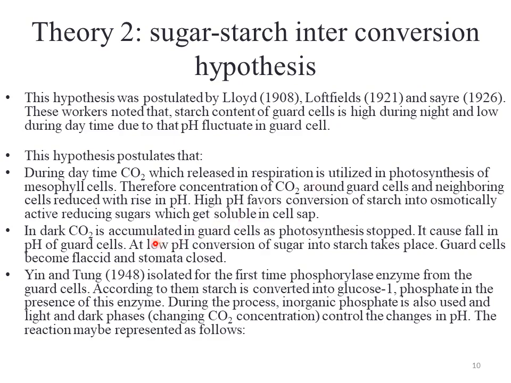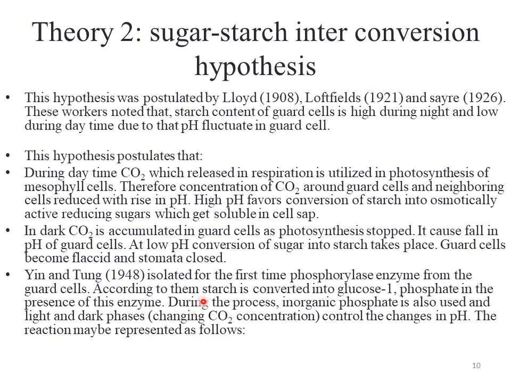While in the dark, there is the maximum concentration of carbon dioxide, and there is no sunlight and no photosynthesis, and in the presence of carbon dioxide, it gets converted into carbonate by the use of different enzymes, and as a result pH gets lower in the guard cells, and it becomes acidic, and due to this acidity, sugars also get converted into starch, which puts pressure on the guard cells, and due to this acidity of the pH and the presence of more starch as compared to sugar, they lose turgor pressure, and in response the guard cells become flaccid and they close.